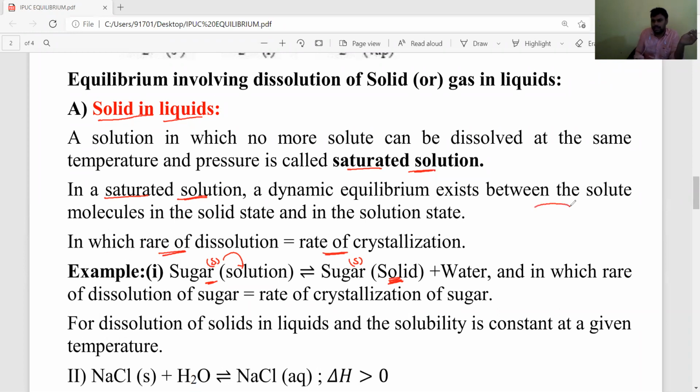For example, if you take one beaker, you have to add sugar.